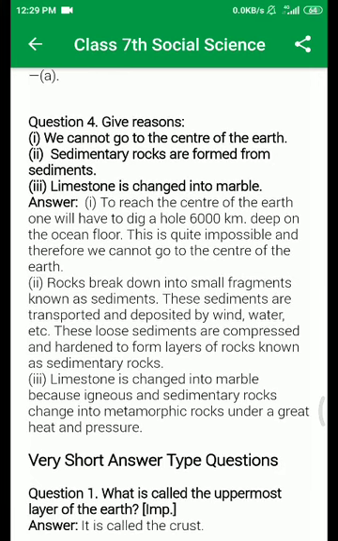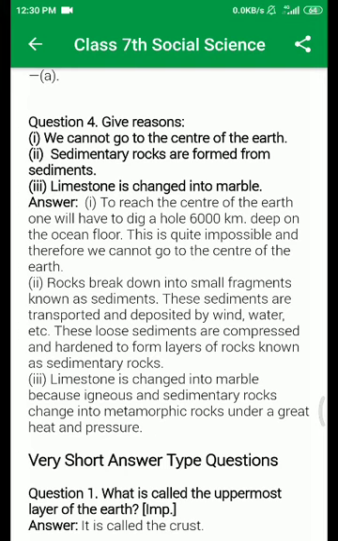Here is the fourth and last question. We cannot go to the center of the earth. Why? Because to reach the center of the earth, one would have to dig a hole 6,000 kilometers deep on the ocean floor. This is quite impossible, and therefore we cannot go to the center of the earth. Okay, I hope you understand.